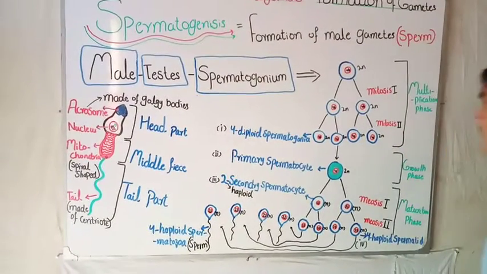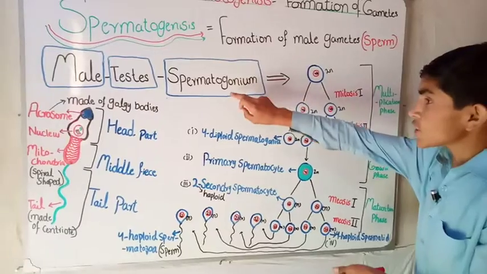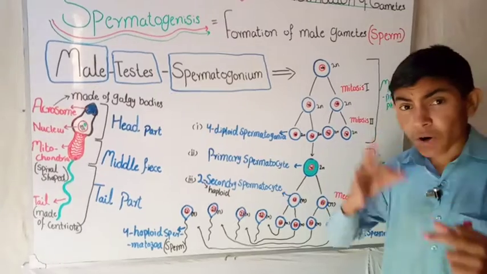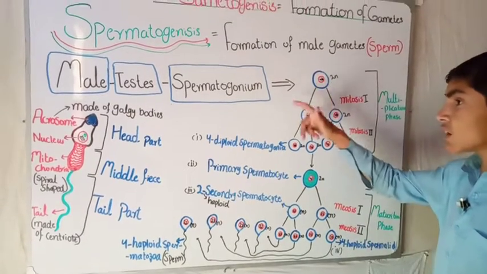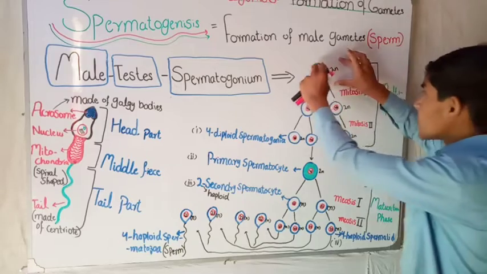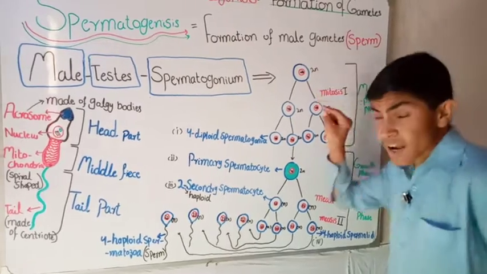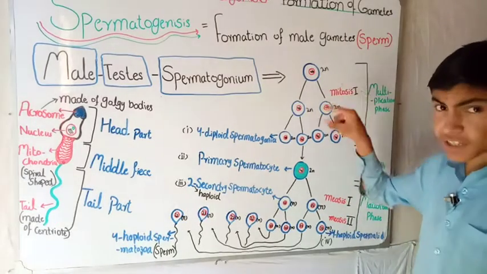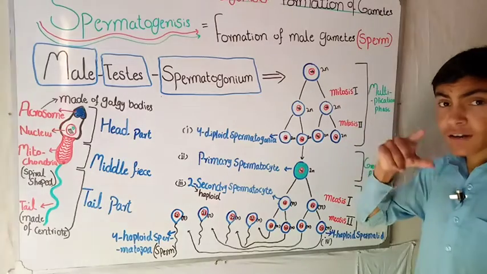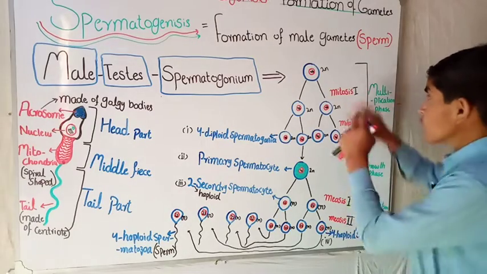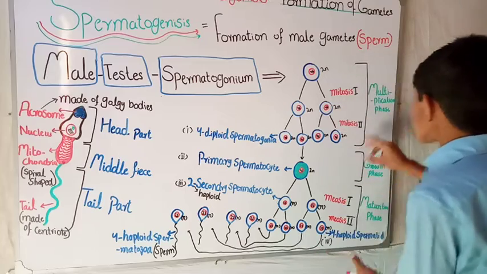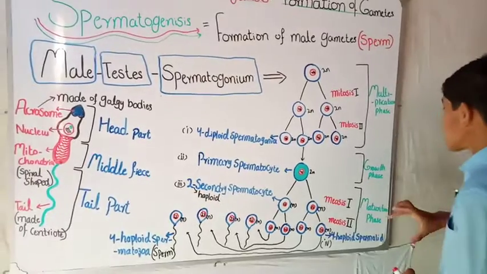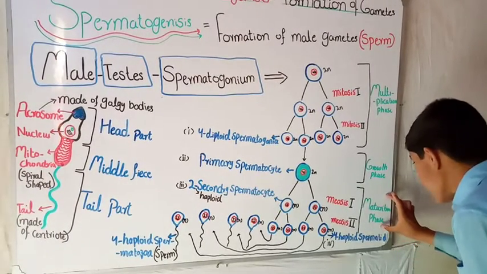As I said, there are many spermatogonium cells in the testis, which are diploid. I will take only one cell, and I am talking about humans. In humans, each somatic or diploid cell has 46 chromosomes. So this is a diploid cell, you can see here. The first phase of spermatogenesis is called the multiplication phase, the second is the growth phase, and the third is the maturation phase.